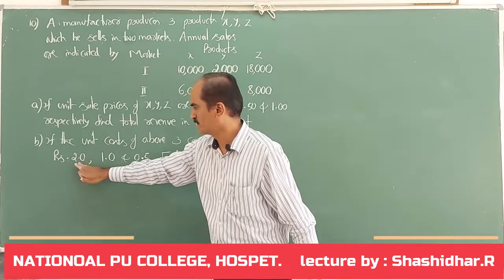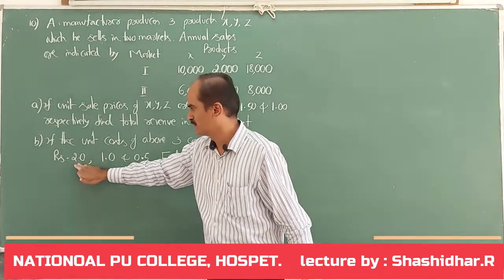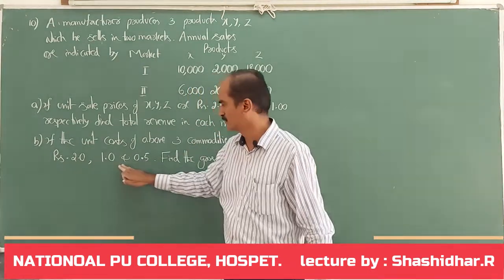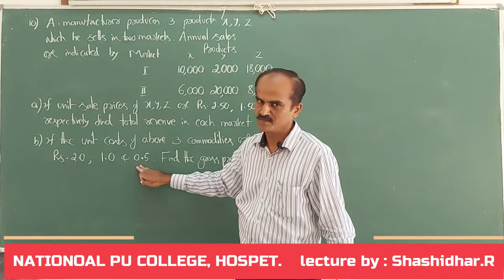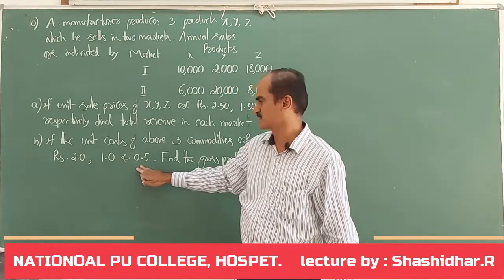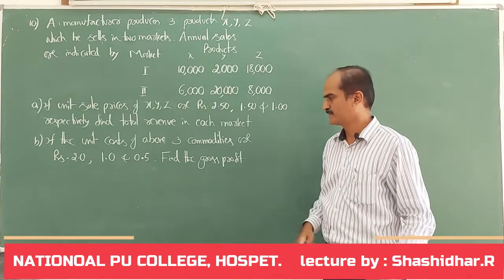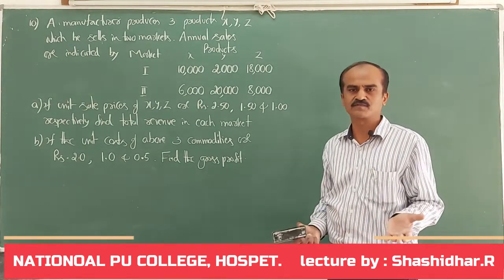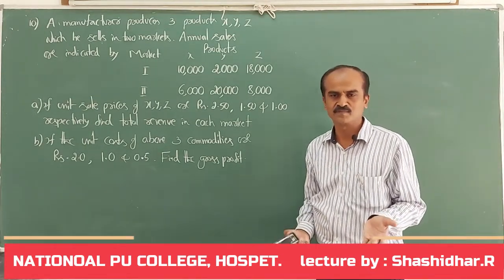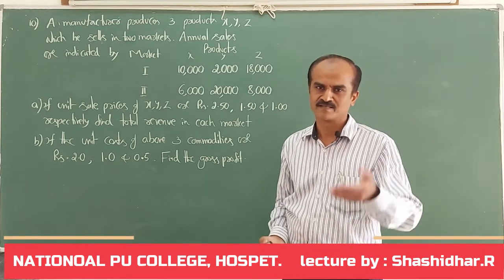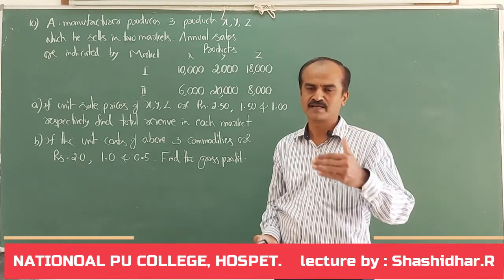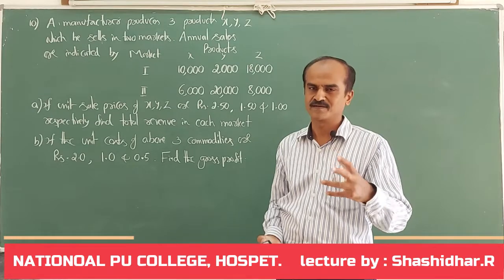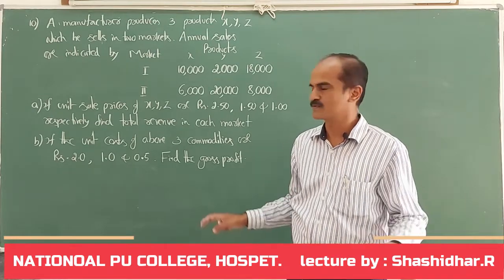The cost price of X per unit is 2, Y is 1 and Z is 50 paisa, that is 0.5 rupees. Then we are required to find the gross profit. How to obtain the profit? What is the formula to find profit? Selling price minus cost price. The difference will give us the profit. So that is what we have to do.